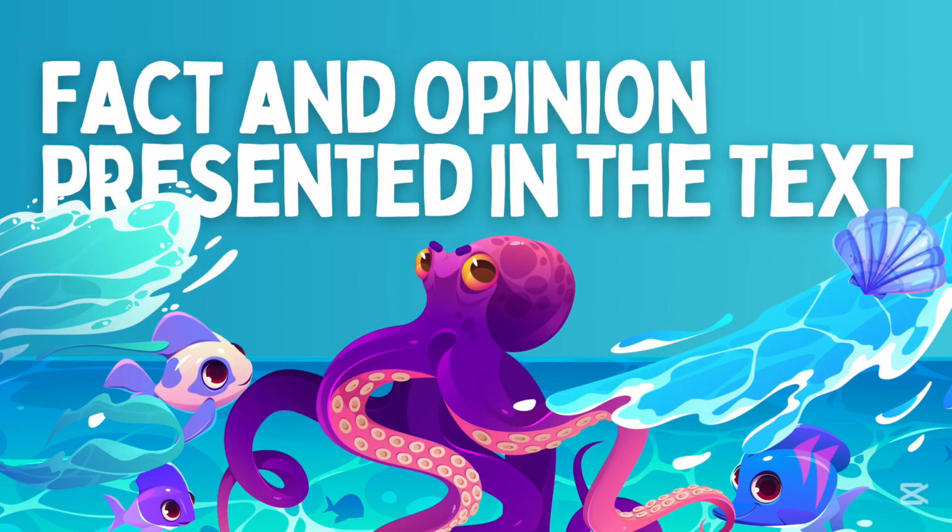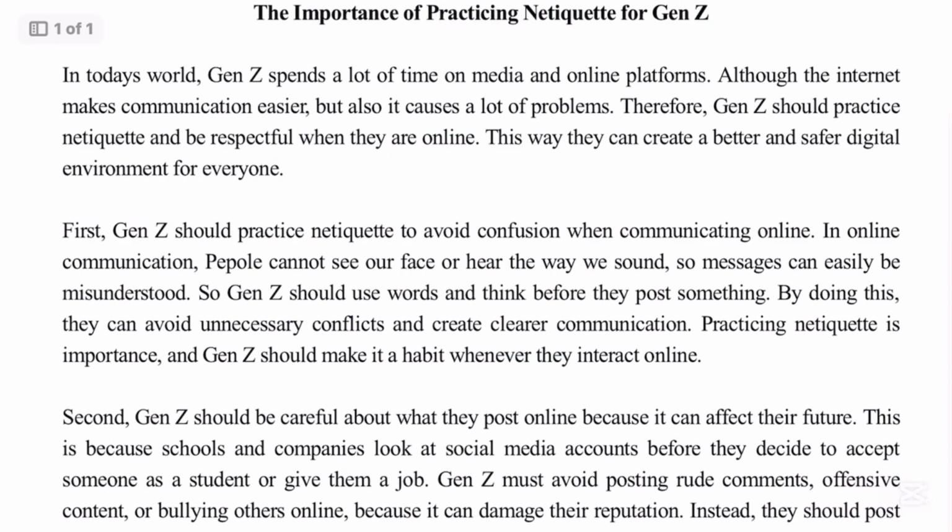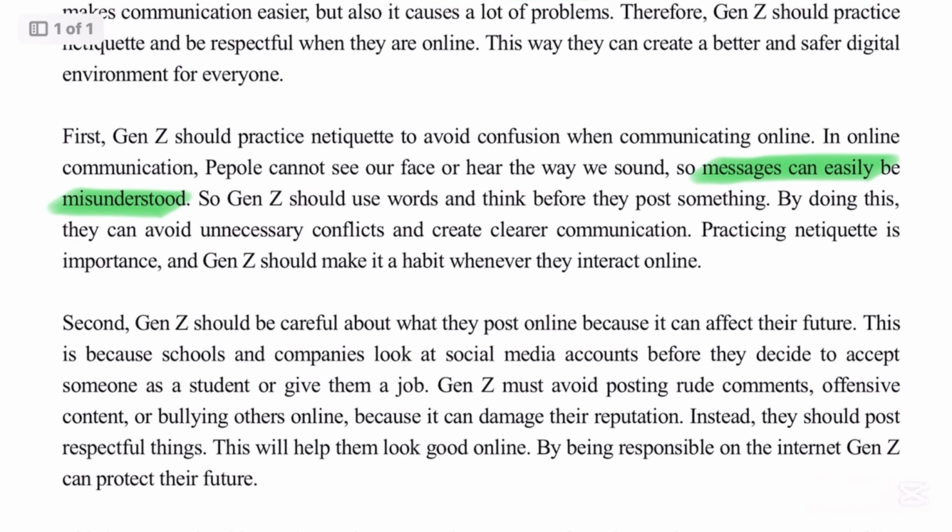And the last one is fact and opinion presented in the text. The fact can be proven, and the opinion is the writer's personal belief. So the facts are: Gen Z spends a lot of time on media and online, messages can easily be misunderstood, and schools and companies look at social media accounts.